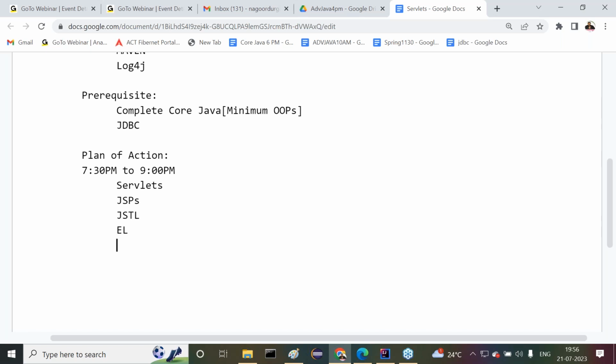Along with this, I'm going to take one more slot. Maybe I'm thinking about it in the future, not immediately, 6 p.m. to 7:30 p.m. Almost in the middle of the servlets, I'm going to start some Hibernate. Or else maybe I'm giving clarity to you. This is my plan. I'm telling you now. Try to understand it clearly.